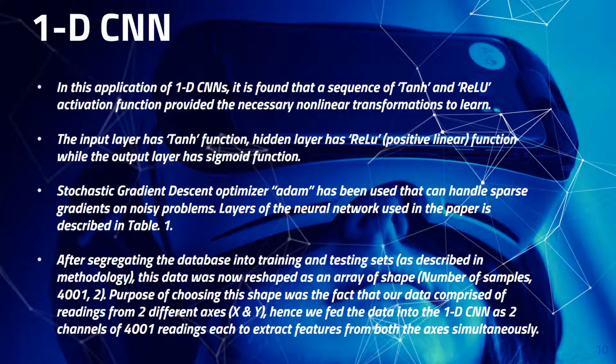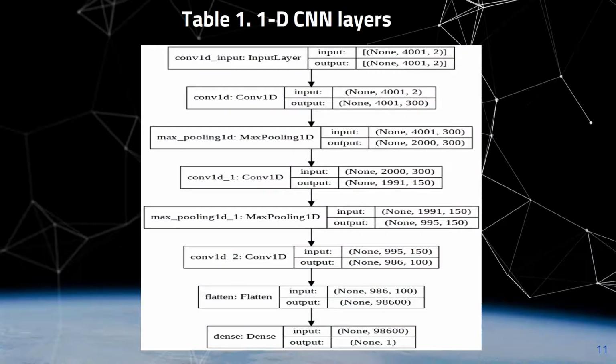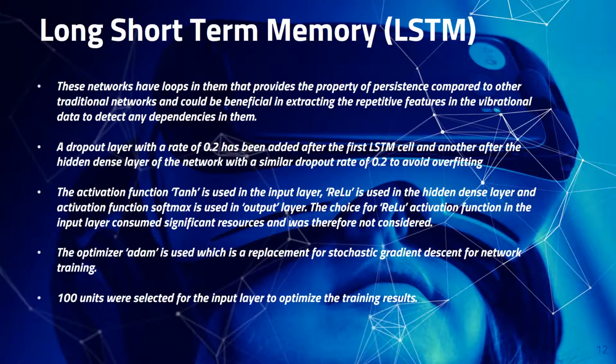After segregating the database into training and testing sets, as described in the methodology, this data was reshaped as an array of shape number of samples, 4001, 2. The purpose of choosing this shape was that our data comprised readings from two different axes, x and y, hence two channels of 4001 readings each to extract features from both axes simultaneously. 1D CNN layers.